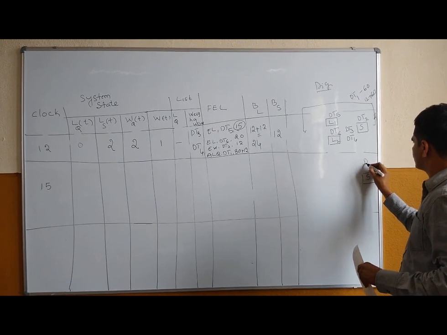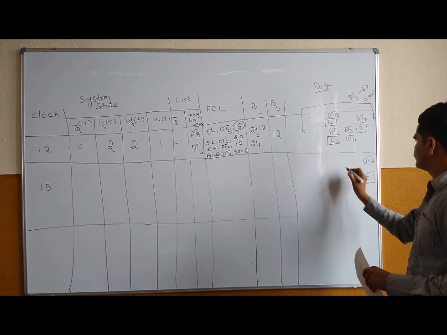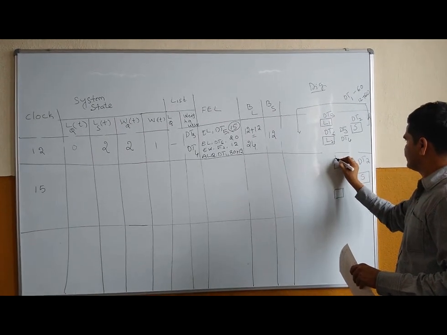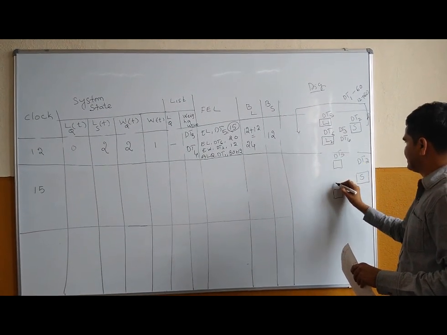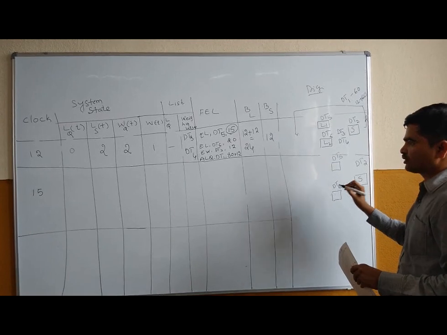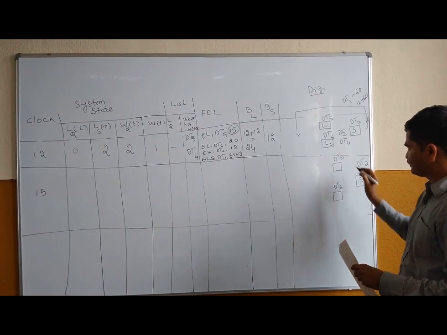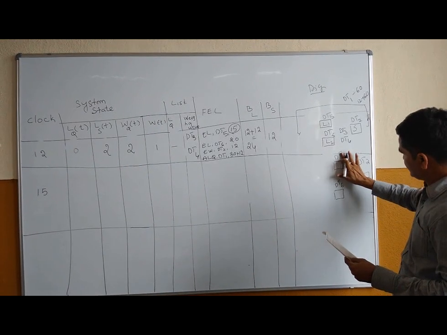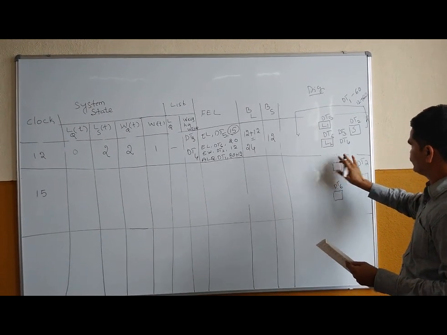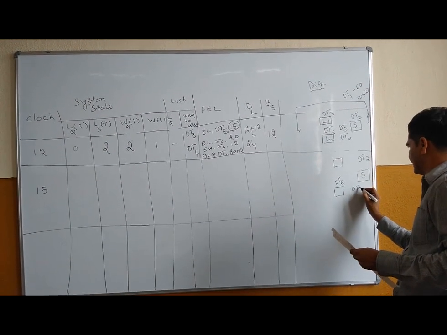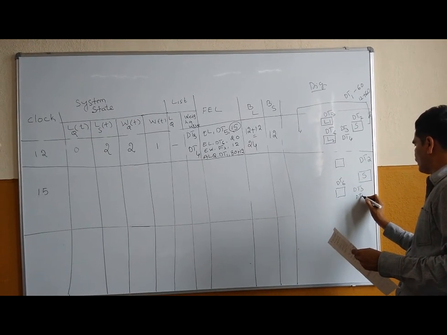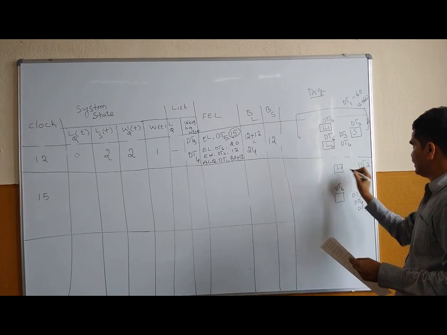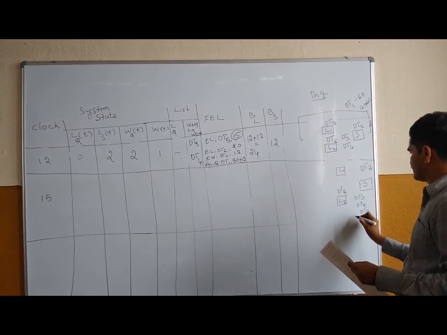Yes. So here it is dt2. I have dt5 and dt6, which is going to complete at t is equal to 15. So now this dt5 has completed at t is equal to 15. So you will have dt3, dt4 and dt5. Nothing is there on L1 and this is L2.